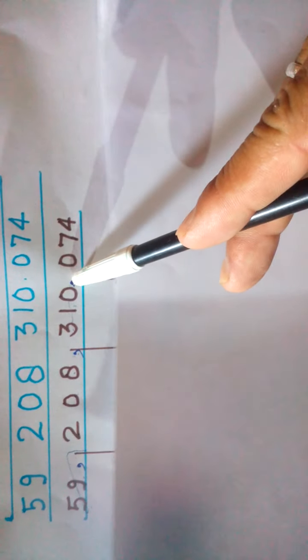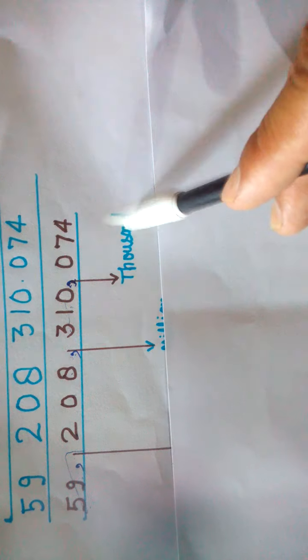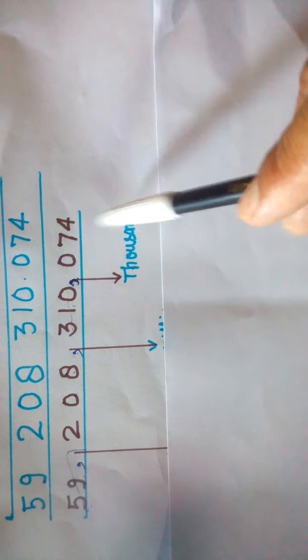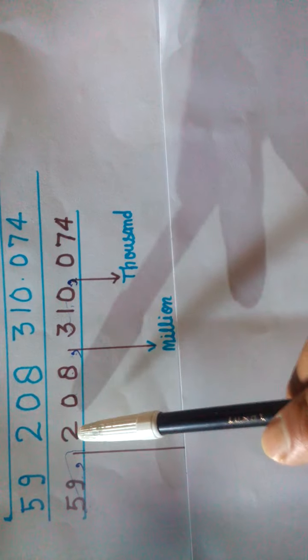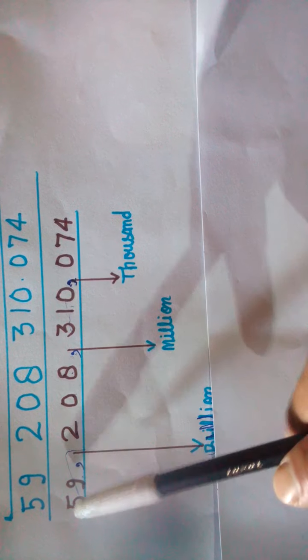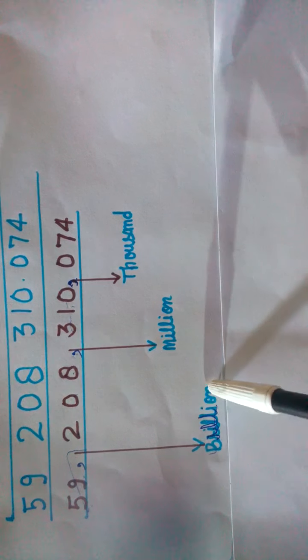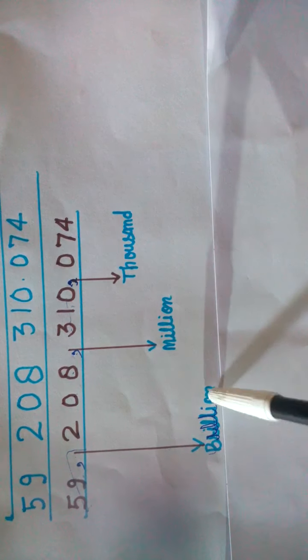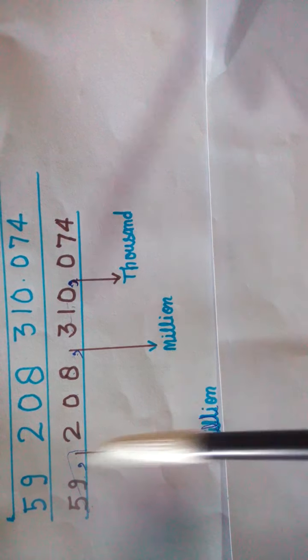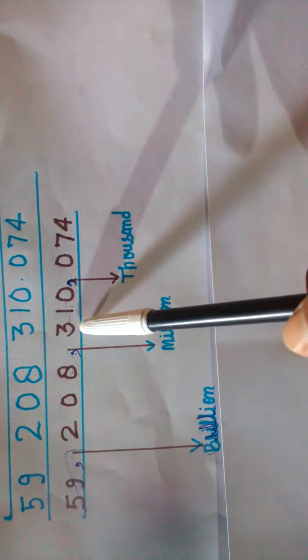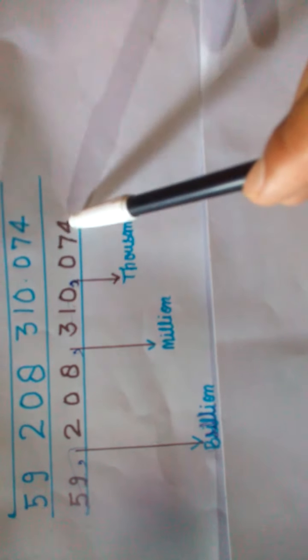So here is the first comma, so we put thousand and we read it 310 thousand. After the second comma we have million, we can say 208 million, and after the third comma we have billion, we can say 59 billion, and we read this number: 59 billion 208 million 310,074.